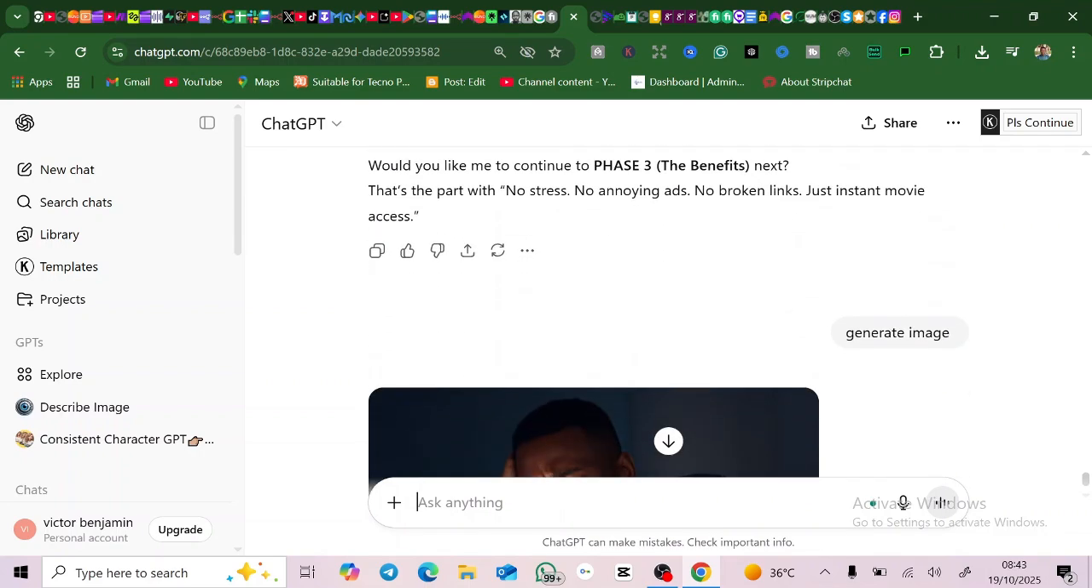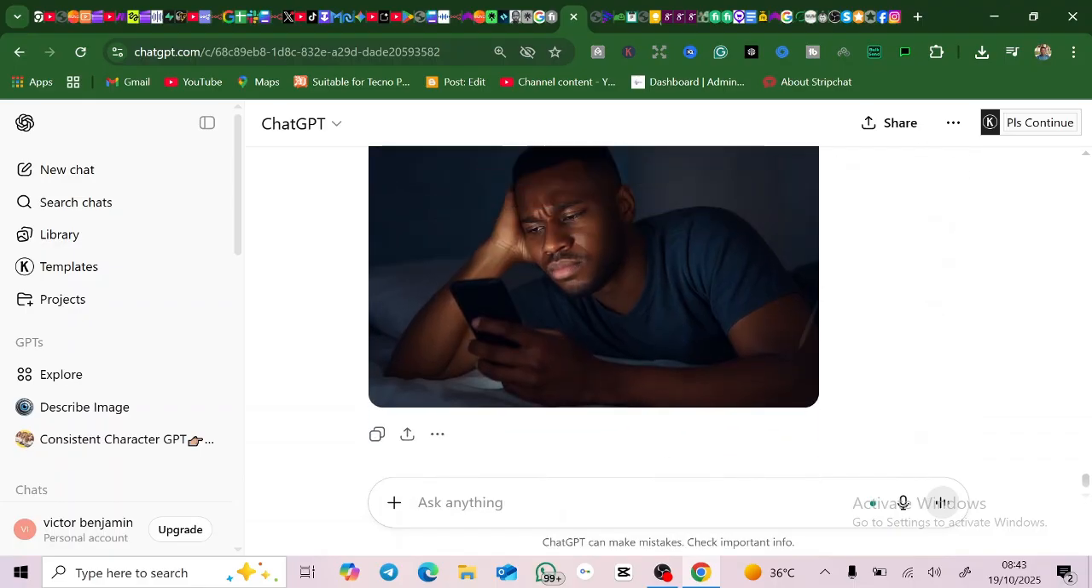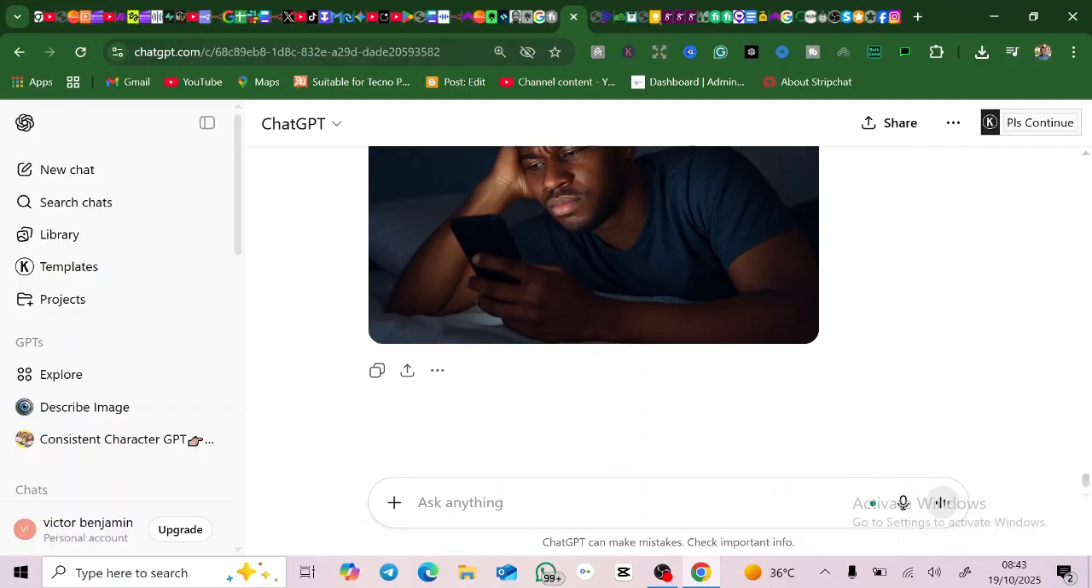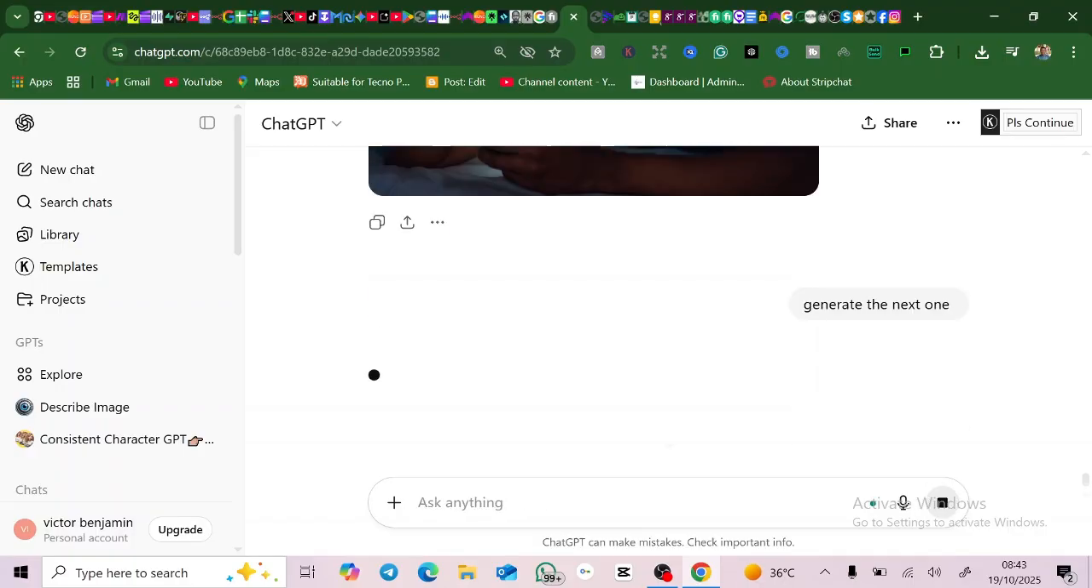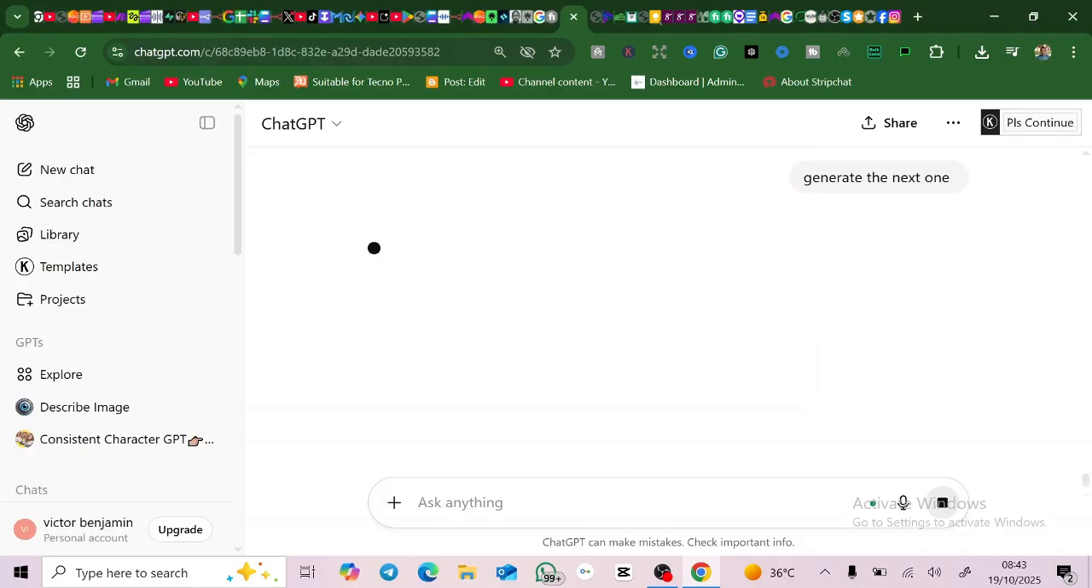Now when it gives you all of these things, what you're going to do is generate image. Just type generate image. You can see, look at the image that has been generated. Now you're going to do this continuously. So you now come and say generate the next one. Just put generate the next one. Good. Tap on generate the next one and it's going to generate the next one. Now this is you using AI, complete AI.